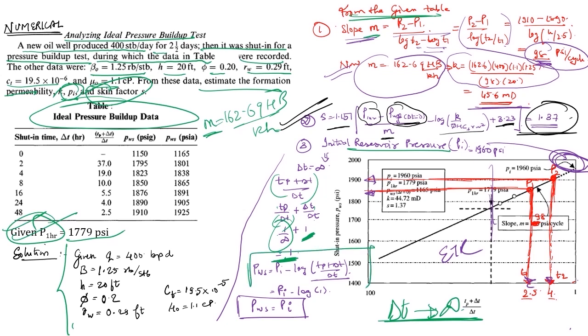As per the formula of the Horner plot, Pws, which is my pressure at shut-in, equals P initial minus m log of (Tp plus delta T) upon delta T. Now I found that (Tp plus delta T) upon delta T equals 1. Log 1 is 0, so my shut-in pressure equals the initial pressure. That means from this graph, if I extrapolate till I reach the Horner time of 1, whatever pressure I get at that time will be my initial reservoir pressure. That's exactly what we are doing.